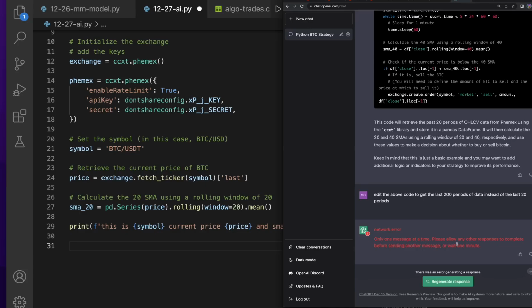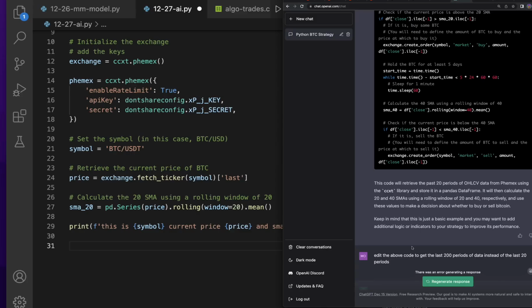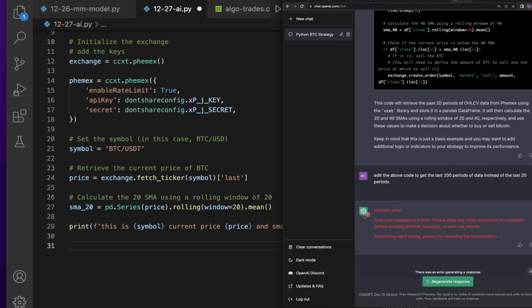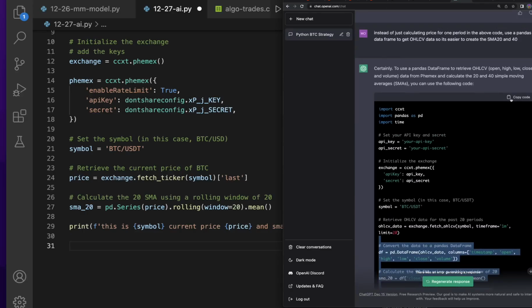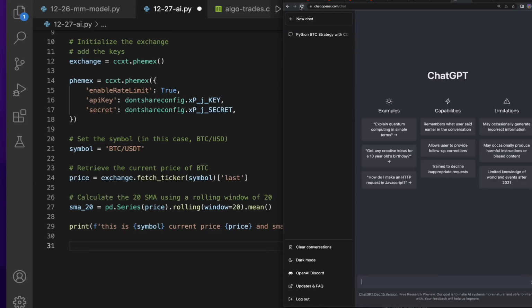Only one message at a time. Please allow any other responses to complete before sending. So maybe this is the end of my use of ChatGPT. I'm gonna hit refresh. Actually, I'm gonna take all this code before I hit refresh just in case, because this is pretty good code and I can use it. Let's go ahead and now hit refresh.